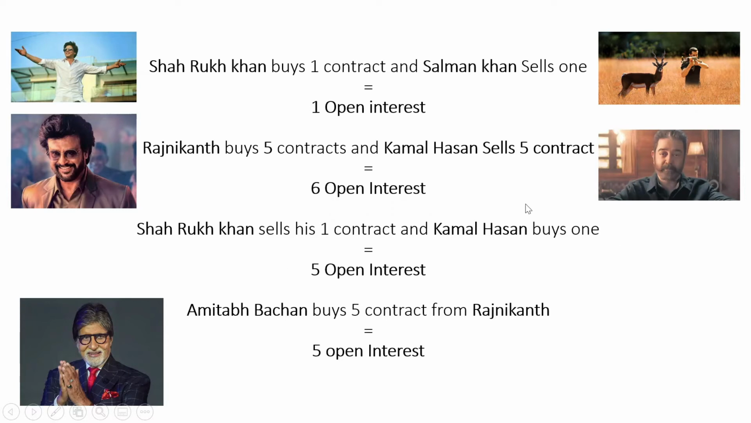So once the price comes down a little bit, Rajnikant gets a bit defensive and sells all his five, and then the big B enters and buys all the five contracts from Rajnikant. So again the open interest is the same, five, but it is just transferred from Rajnikant to Amitabh Bachchan. Once we understand this open interest concept, we can go for the other terms.